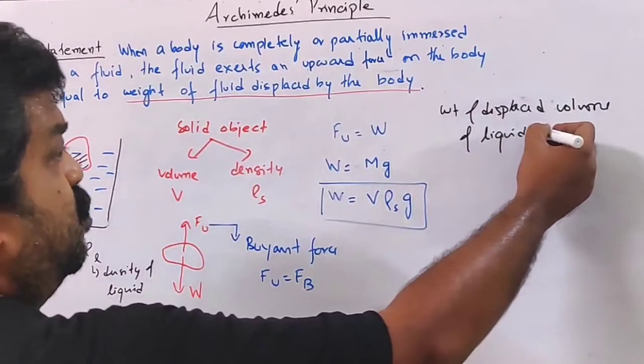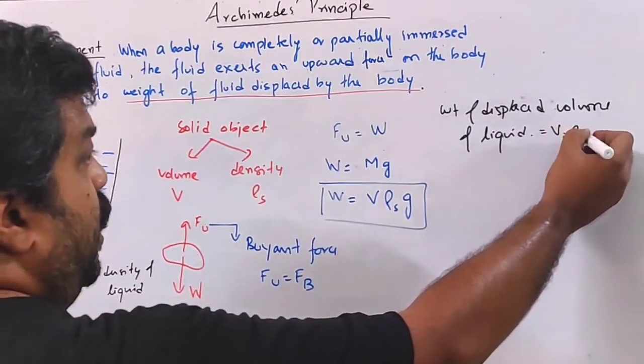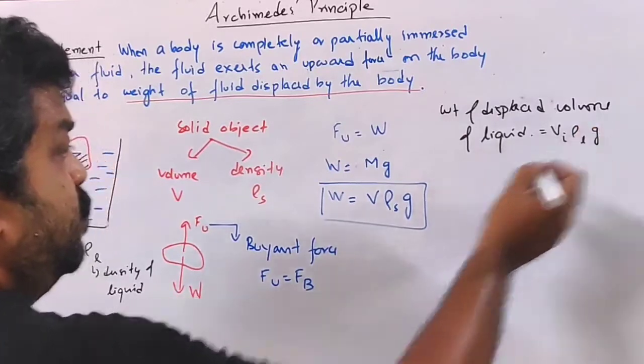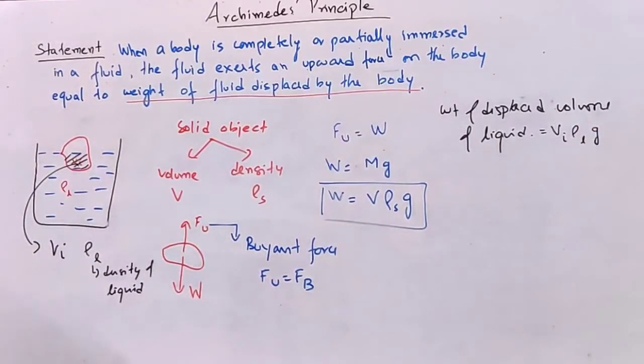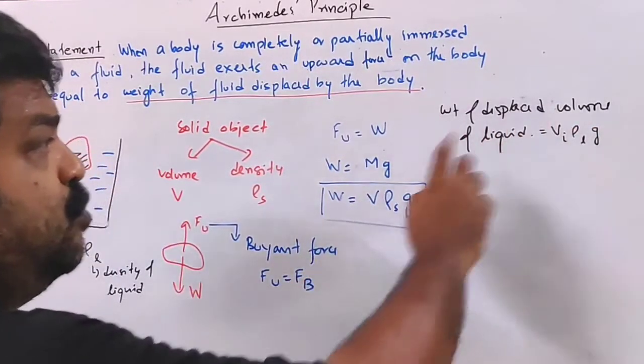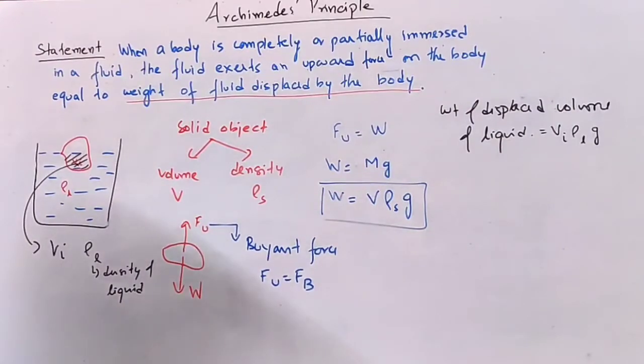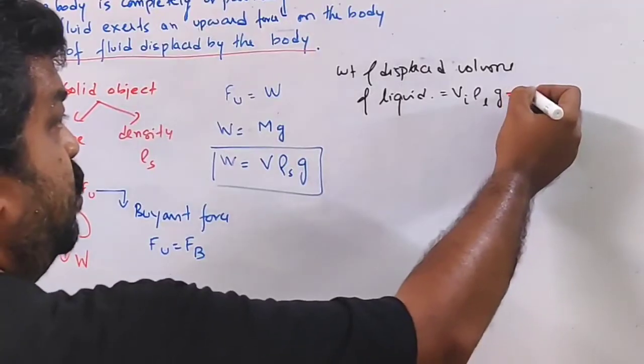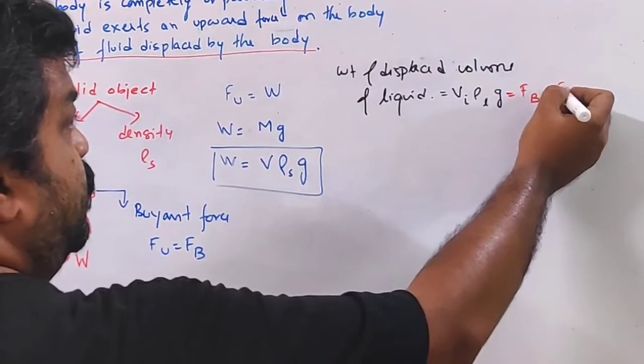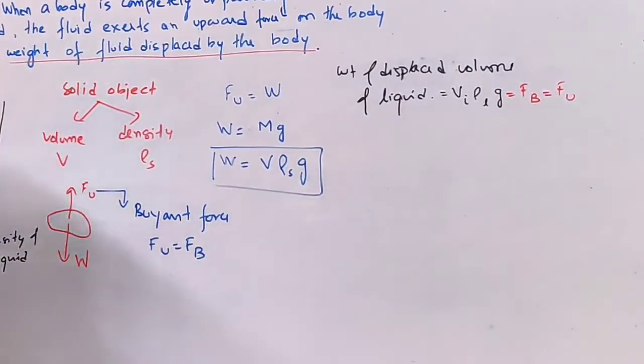So the weight of the displaced liquid is Vi rho L g, volume into density into g, and this is equal to the upthrust or the buoyant force.